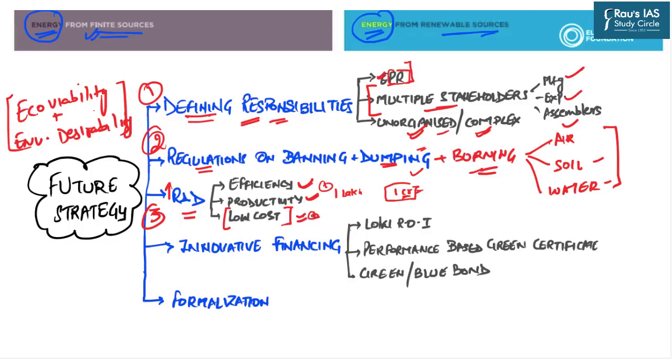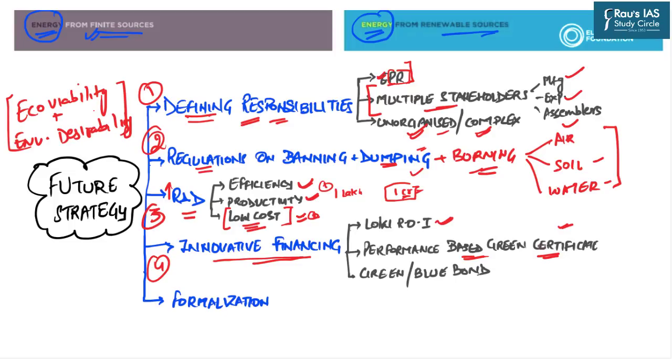The fourth important thing is that, in order to build these low cost machines, an innovative financial mechanism must be established. For example, the banks must come up with a lower rate of interest on the products which are climate friendly. For example, if investors are investing in renewable energy products, the rate of interest on those things should be lower. Second, performance based green certificates can be used in order to raise the finance.